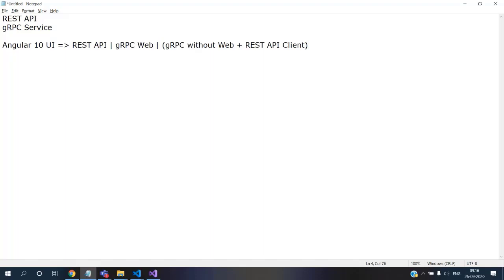two different Angular 10 UI, the client UI, where I talk to REST. How am I going to talk? And I talk to the gRPC web version. How do I talk? Okay. If time permits, we'll see the third combination. Else, we can do it in our next episode when we are doing the non-.NET clients. Okay, maybe with some combination, maybe the Go language or Node.js and other things. Okay, let's hit the road now.